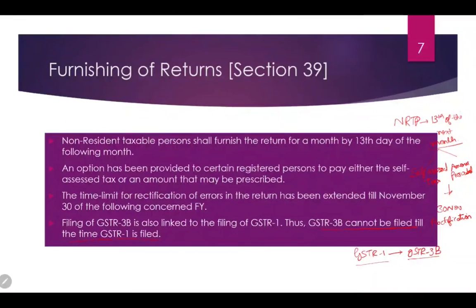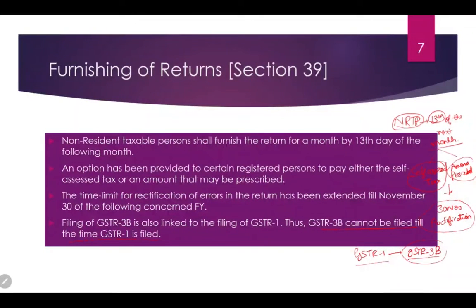So the due date of the filing of the return of the NRTP has been prescribed as the 13th of the next month, in which they have two options: either to pay the tax on a self-assessed basis or to pay the tax at the amount prescribed. This type of treatment we have somewhat seen in the QRMP scheme. Then they have the option to file the rectification by the 30th of November.